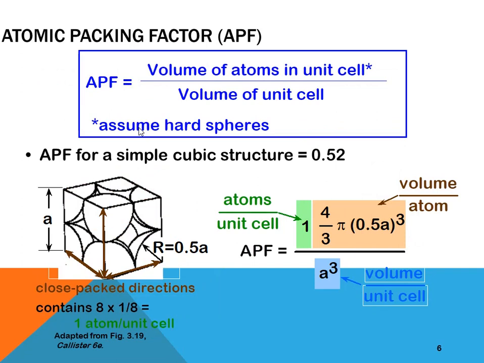Atomic packing factor is equal to volume of atoms in a unit cell divided by volume of a unit cell. Assume it is a hard sphere. Atomic packing factor for simple cubic structure is 0.52. How does it come? I will put the values in the formula. Atoms per unit cell is 1 into 4/3 pi r cube. R is what? Atomic radius, and r is equal to 0.5a. This is for a simple cubic structure, divided by a cube, that is the volume of the unit cell. And the close pack direction contains 8 into 1 by 8, that is 1 atom per unit cell. This is how the 1 atom per unit cell comes out.